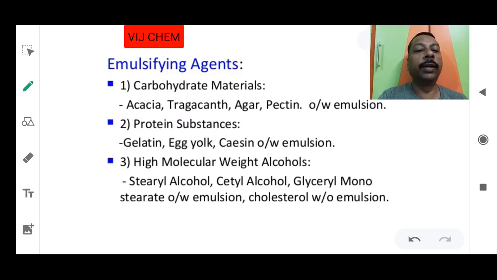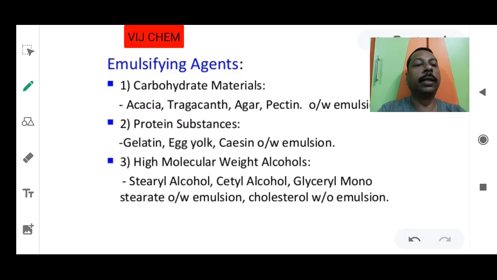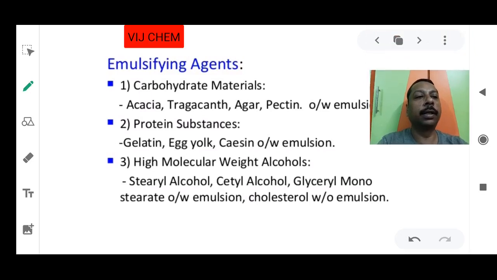High molecular weight alcohols also, such as stearyl alcohol, cetyl alcohol and glyceryl monostearate, are emulsifiers for oil in water. Cholesterol is an example of an emulsifier for water in oil. So note down all these examples so that you can answer any type of question. Is it understood? If you missed any slide, kindly go back and note it down, because notes are very important. I think all of you understood this.